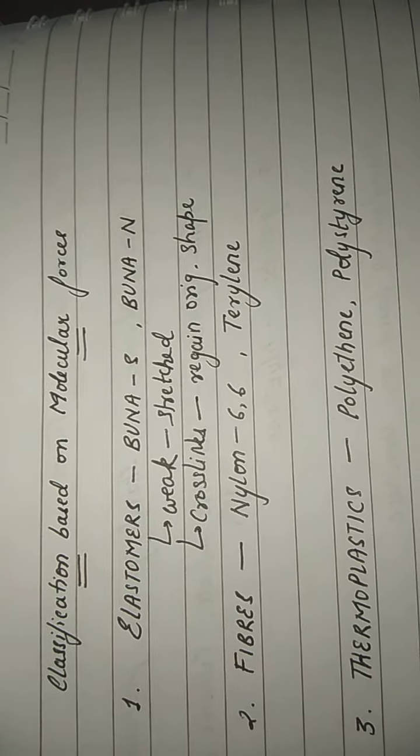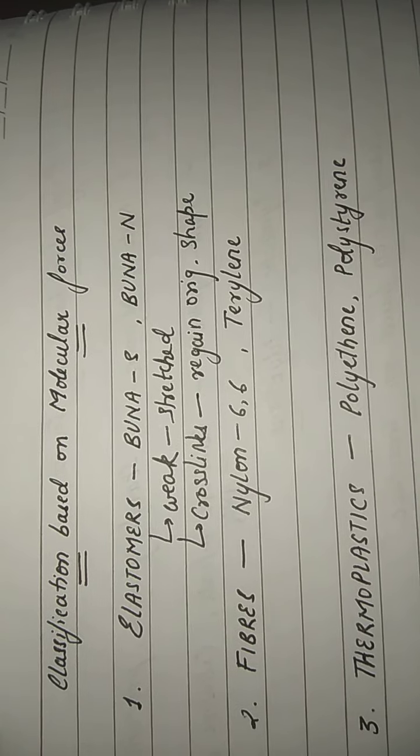That means because of weak intermolecular forces of attraction, you can stretch this particular polymer, but as soon as you release the force, it is going to regain its original shape. It is going to come back to its original shape, original position. Such kind of polymers are called elastomers. You have examples Buna S and Buna N. We are going to discuss the structures of all these examples in detail later.